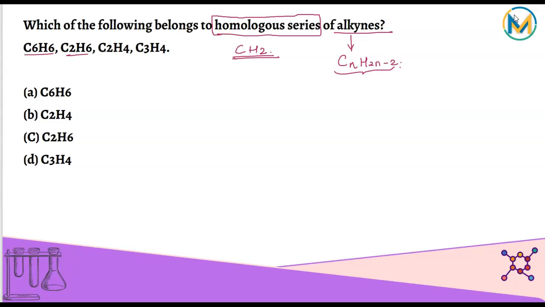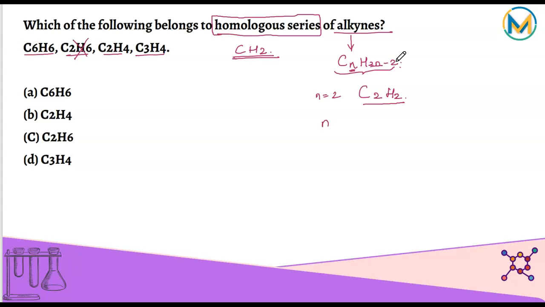We have these 4 compounds here. So let's just check. An alkyne cannot be single carbon, it has to have 2 carbon because it's having a triple bond here. So n is 2, it becomes C2. This becomes H, 2 into 2, 4. 4 minus 2 is 2. So this would be the first compound, C2H2. So technically C2H4 cannot be in the homologous series.